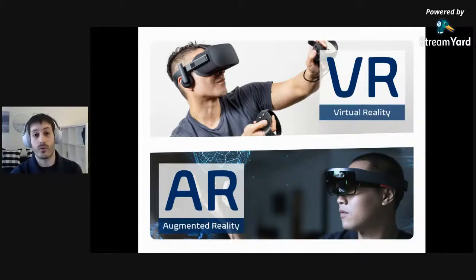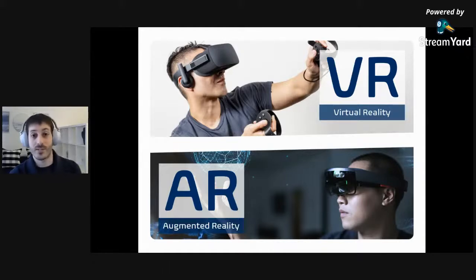You're controlling the world through your hands or some kind of controller, as opposed to augmented reality, or AR, in which you still see the real world. That world is being overlaid with CGI, basically injecting digital content into the real world. You're looking at the world through some optical see-through, like a headset or some kind of glasses, or a camera see-through, like a phone or a tablet.